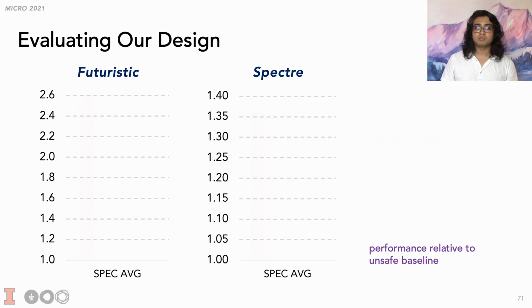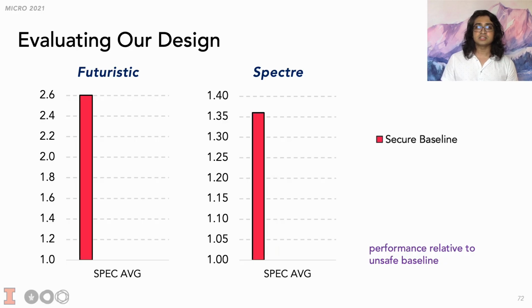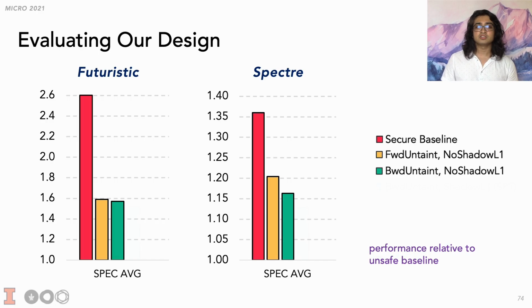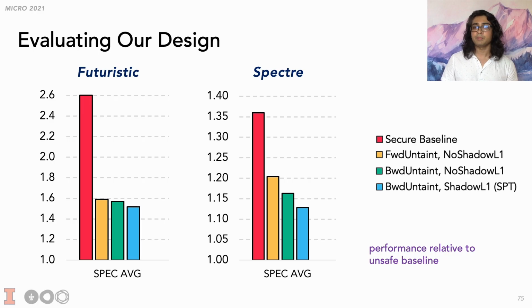We first evaluated what we call a secure baseline. This is the naive scheme where we delay transmitters until they resolve non-speculative. We can compare it to a processor that 1. untaints the operand of transmitters that resolve non-speculative, and 2. propagates this untaint forward. Note that this scheme achieves much lower overheads than the secure baseline while achieving the same protection scope. We then added the novel backward untainting to the processor and saw that it cuts the overhead by about 2 percentage points in the Futuristic model and 4 percentage points in the Spectre model. Including the shadow L1 on top of that further cuts the overhead by 5 percentage points in the Futuristic model and 3.5 percentage points in the Spectre model.